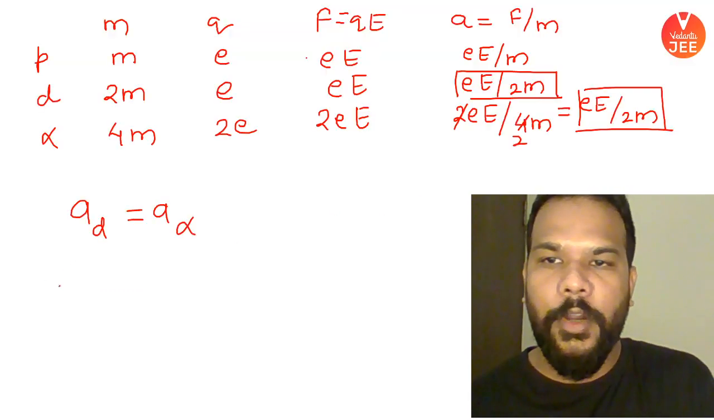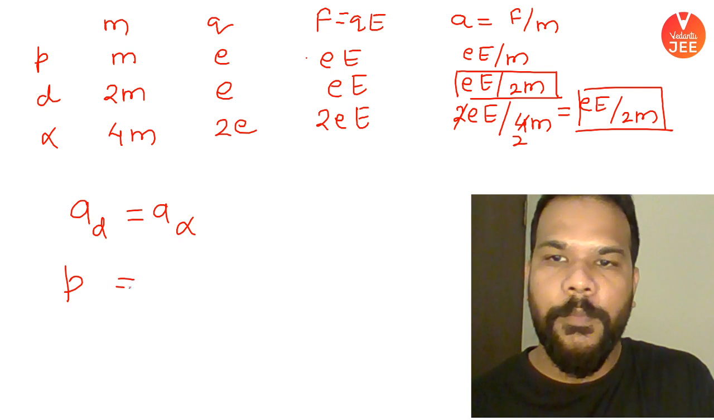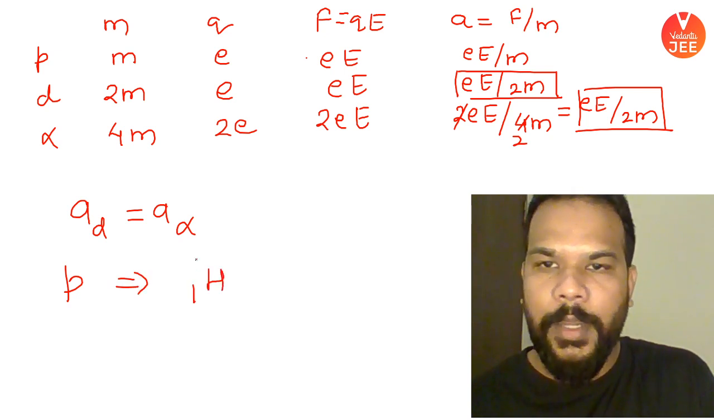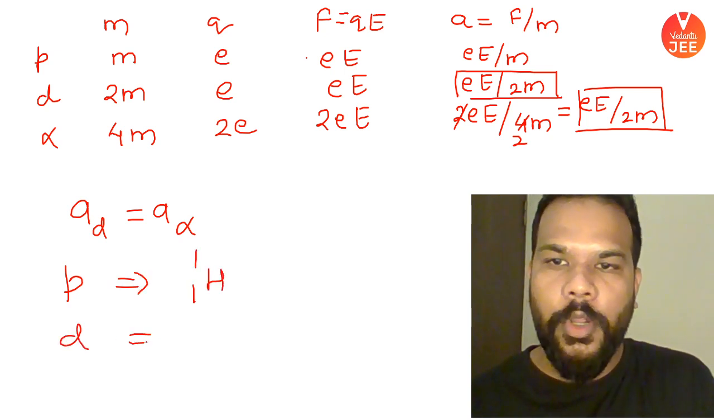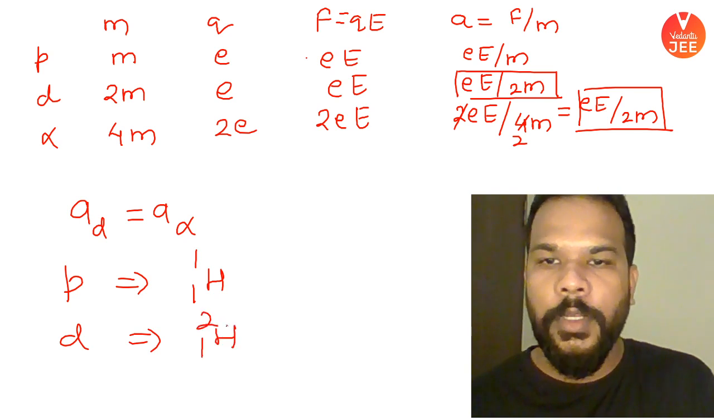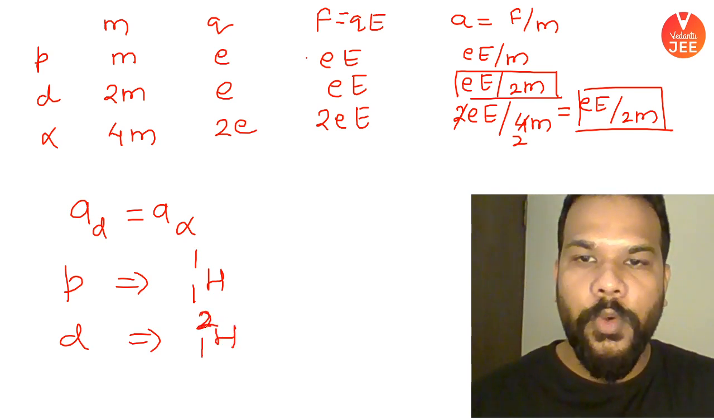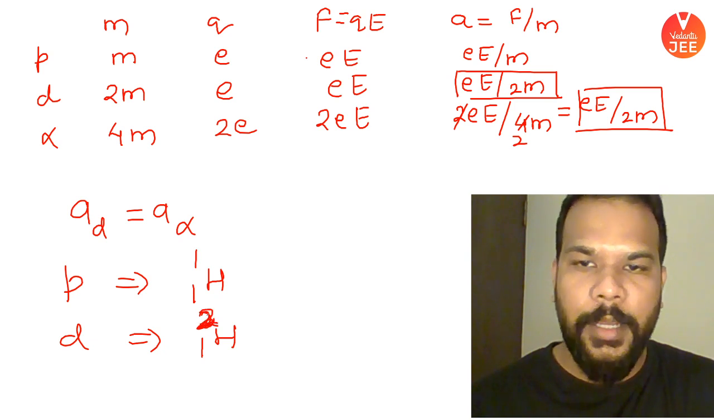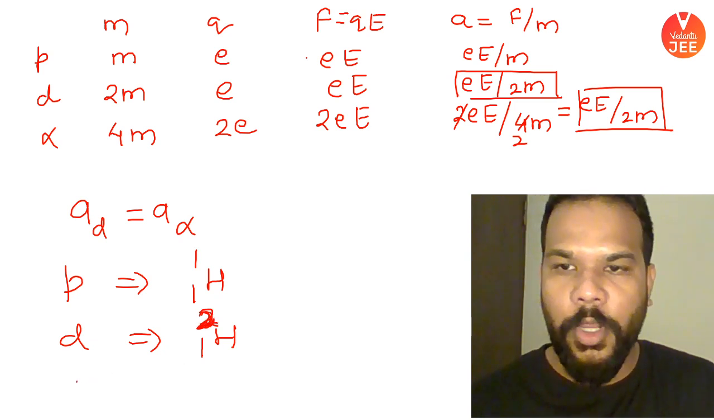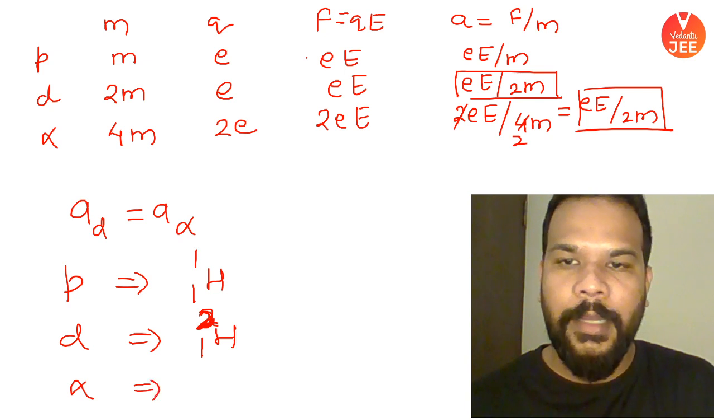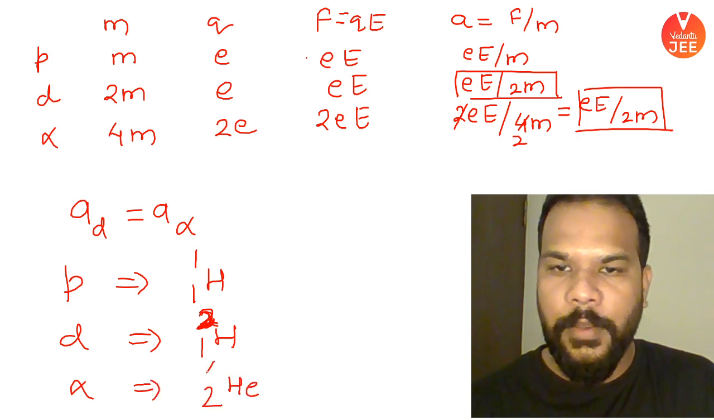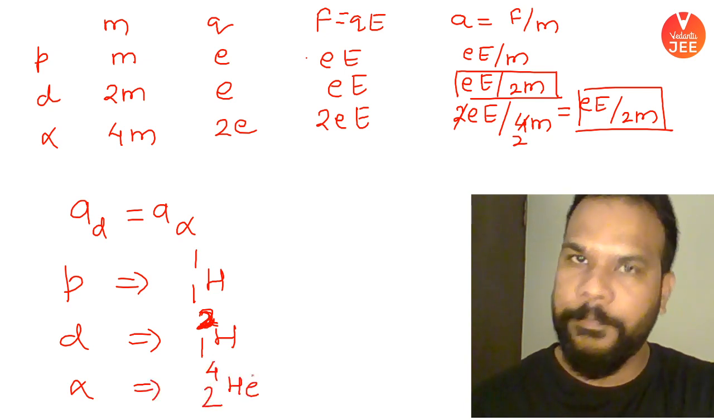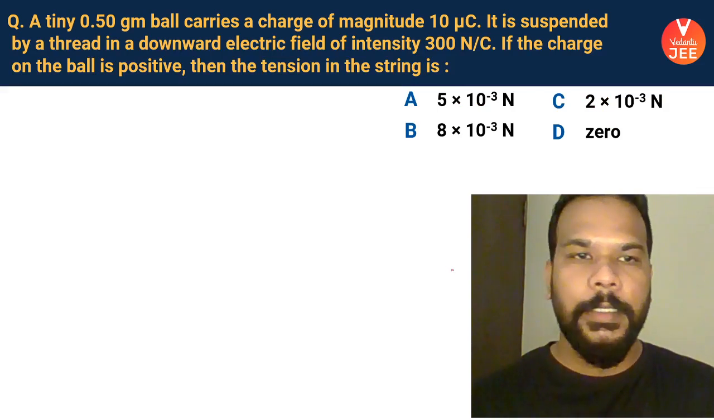So for people who are not able to understand what is proton, proton is basically 1H1. Deuteron is 1H2. So the number of neutrons are more. So nucleons are double, but the electrons are same as proton. And alpha particle is 2He4. Okay, guys. Cool. Next one.